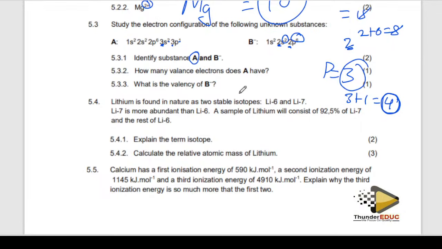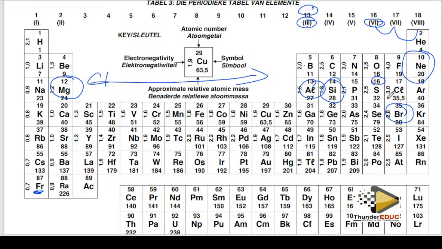They're asking how many valence electrons A has. Meaning how many electrons are involved in the bonding of A. We say that A is silicon.